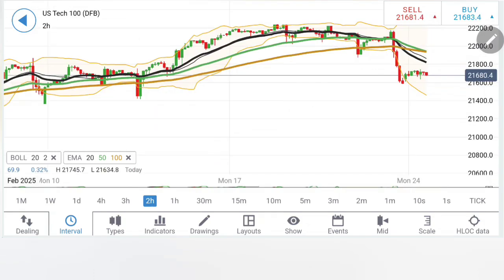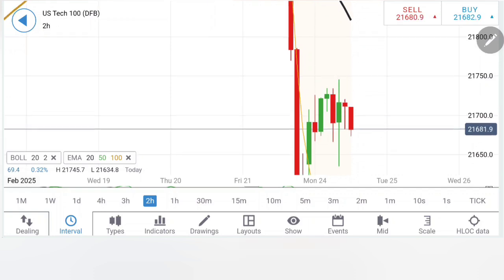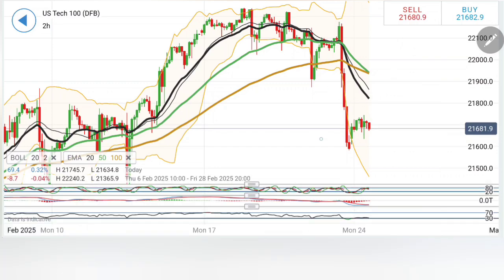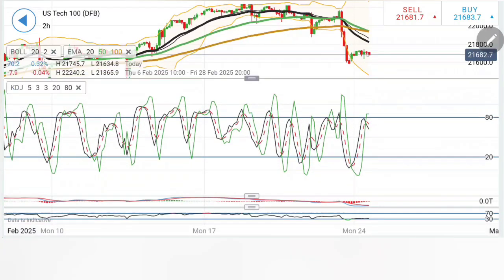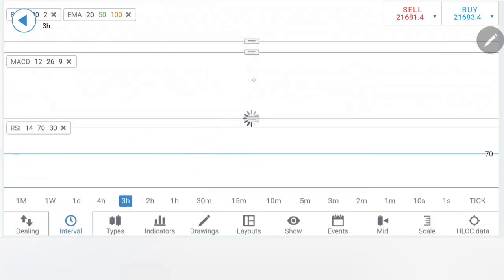Coming to the 2-hour charts, similar observation here. It is showing a slight retracement with resistance on the upside. Look at these three candles here. Very good resistance is seen here at around 21,730, 760. And also notice on the 2-hour charts, prices are still trading with divergence from the 20 period, which calls for it to converge. It has waited enough for the 20 period to come down. Now it may try to converge towards these levels. The stochastic is at top, MACD traded with divergence and bearishness. We'll wait for a crossover here. RSI is already at bottom.